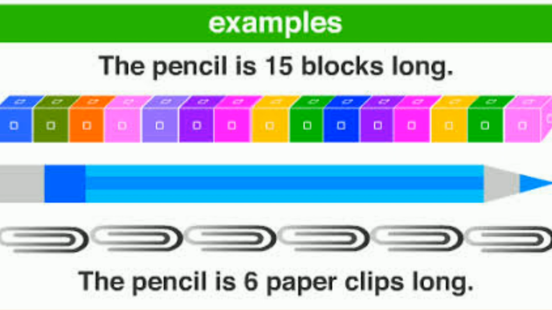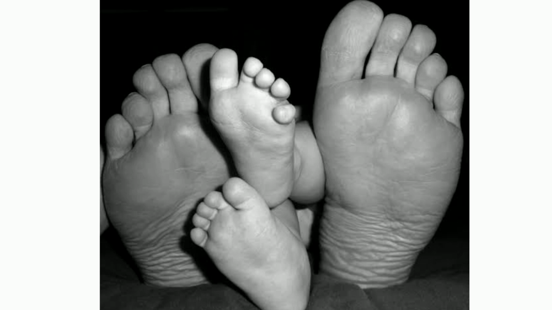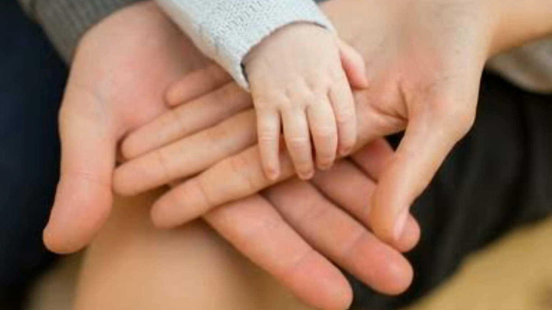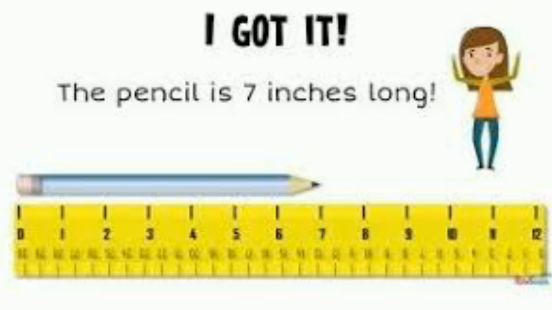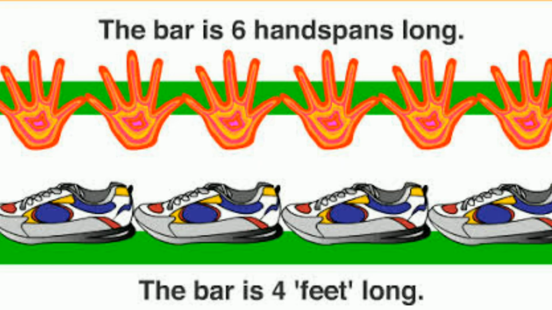Some non-standard units of length are hand span, finger width, step length which is called pace, and arm length which is called cubit. These are called non-standard units of measurement because these are different from person to person. Your hand is different from your parents' hand. You have small hands and your parents have big hands. So when we want to measure anything with accuracy, then we go for standard units of measurement. But in this chapter, we will only study non-standard units of measurement.